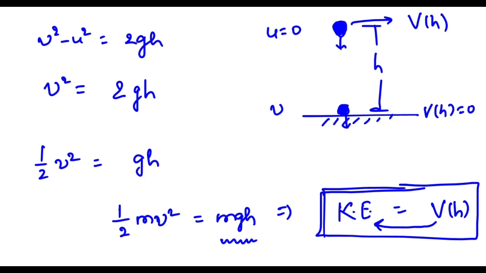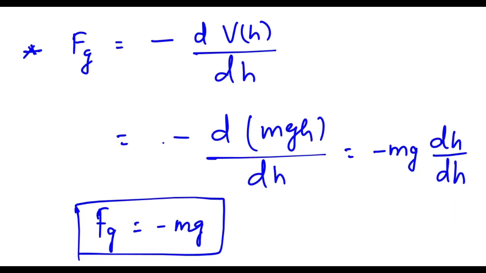Okay, let's go back to the previous slide to get some interesting results. What is happening here? Force equals to negative of gradient of potential energy.